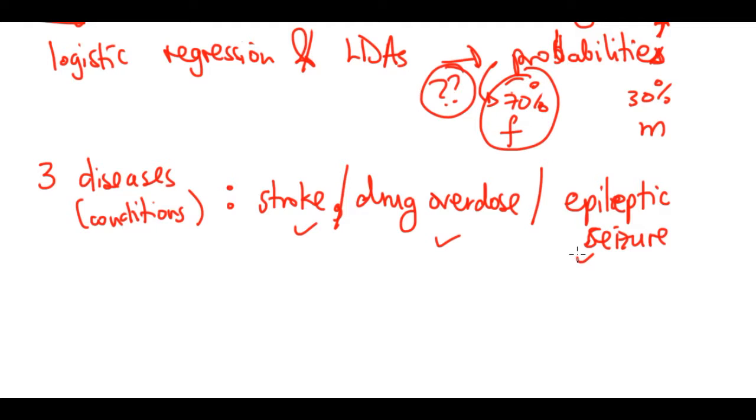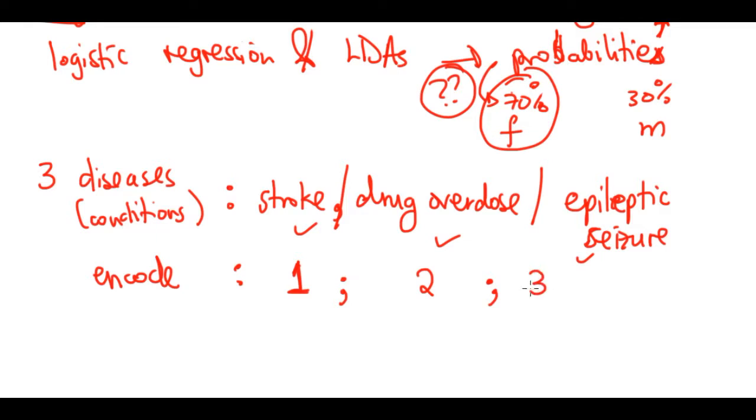Perfect. Cool. So now when you want to do regression, you'll be like, okay, it doesn't matter that these are qualitative. What I can do is encode them this way. A person who has a stroke, I'm going to say it's number 1. A person who has a drug overdose, number 2, and a person who has an epileptic seizure is going to be number 3.